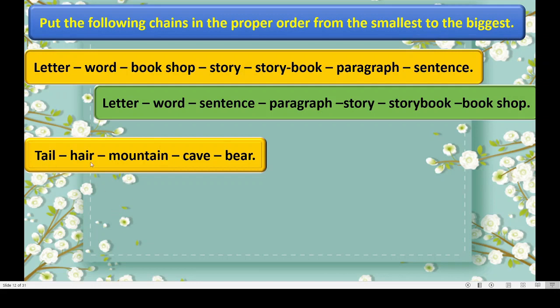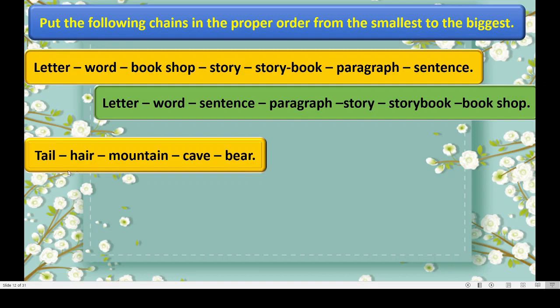Tail. This is hair. Mountain. Cave. Bear. You know tail, pooch. Hair, our hair like this. Mountain, pahad. Cave, what we say? Cave, bogda in Marathi. You know cave, correct? Where the lion and all stay, gufa, you can say. And then bear. You know the animal, isn't it?